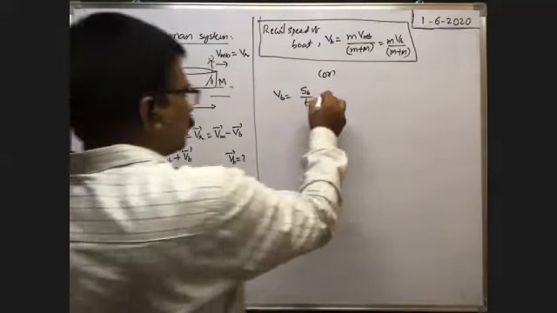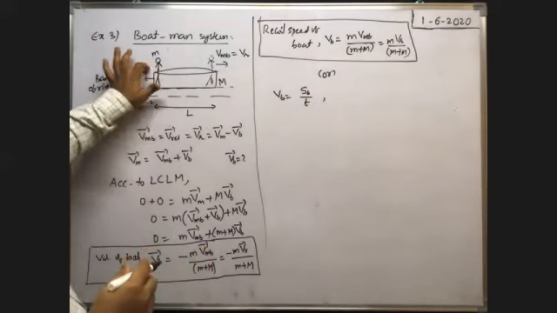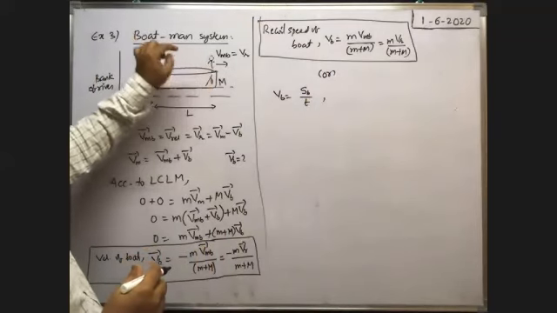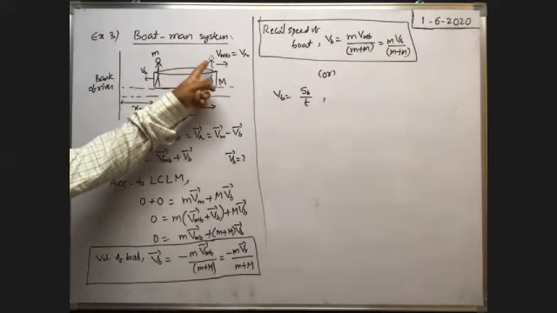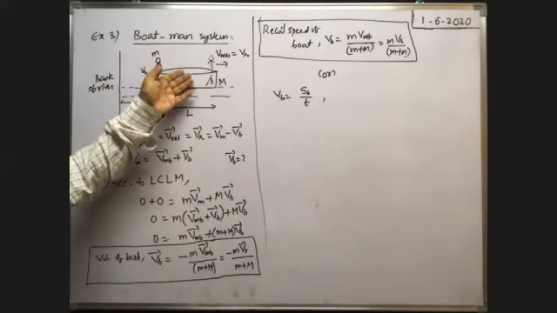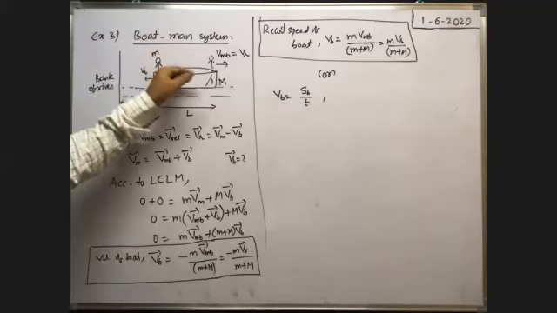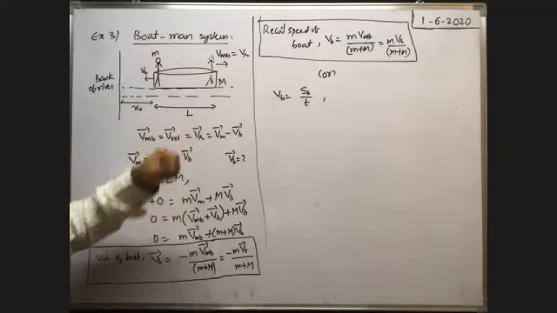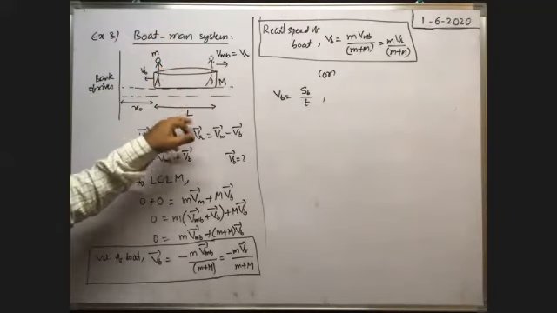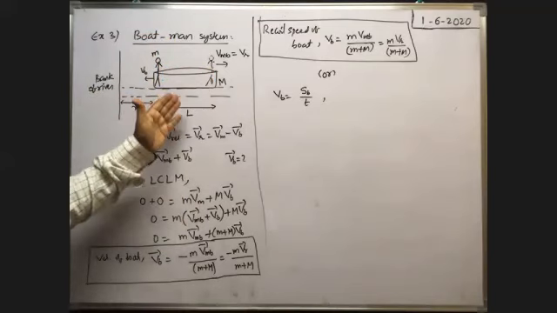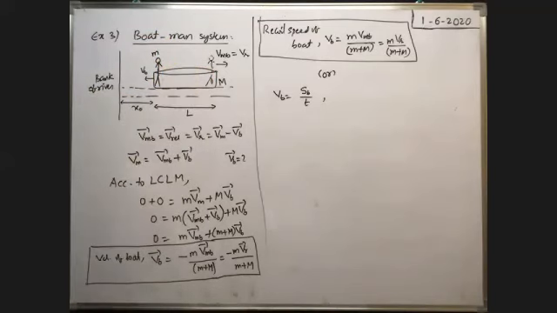Next, when the man travels from one end to the other end, what is the displacement of the man with respect to the boat? When the man travels from this end to this end, standing in the boat, you see the man travel a distance equal to the length of the boat. That is the relative displacement of the man with respect to the boat, that is L. Actually, from the ground, if you observe, this man cannot travel that much distance.